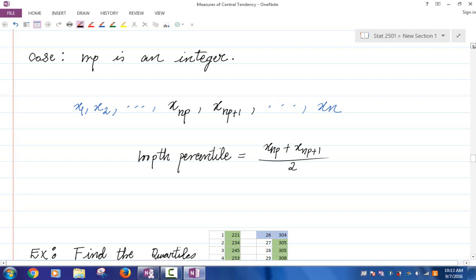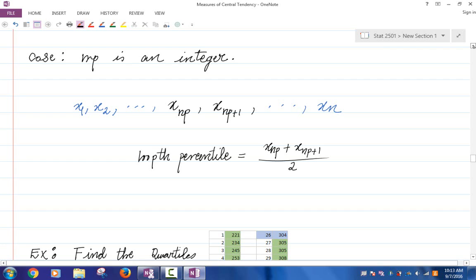So it is the NPth observation and the NP plus first observation, and you take the average of that. Is everybody clear?